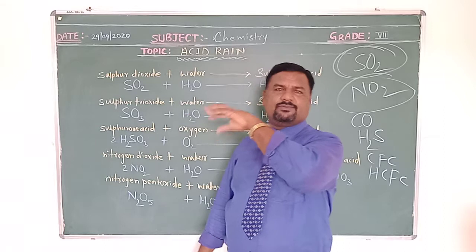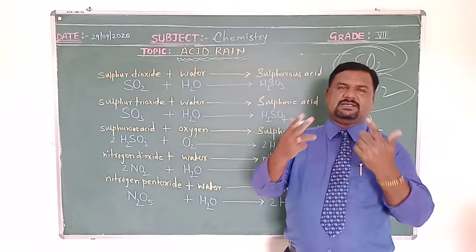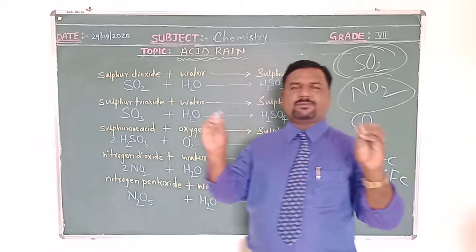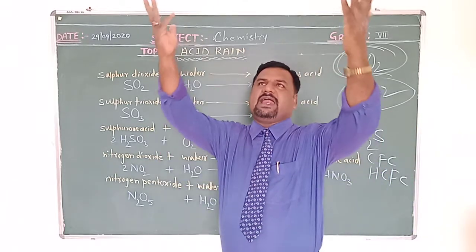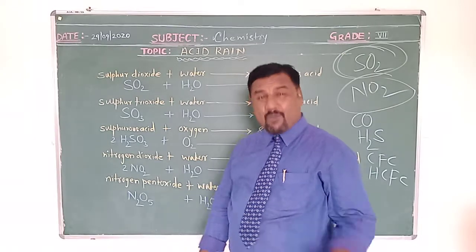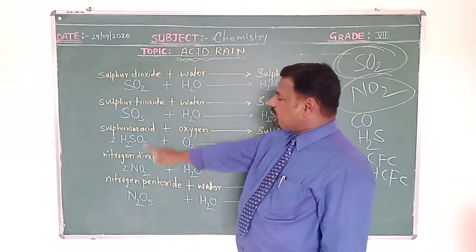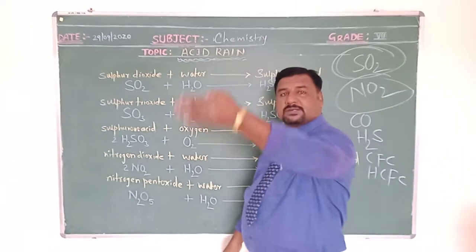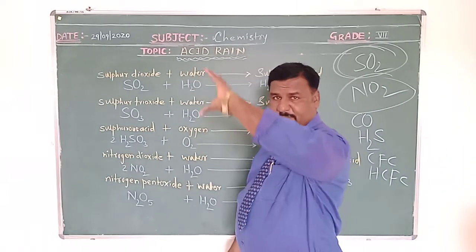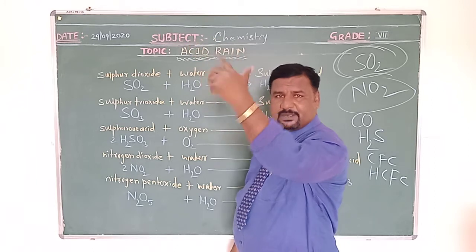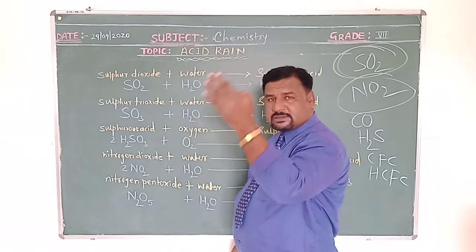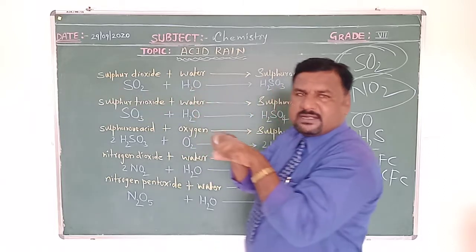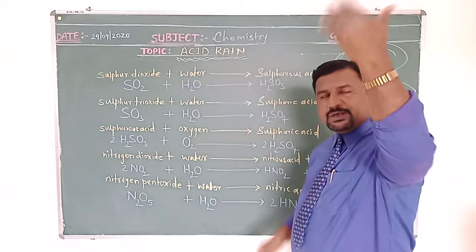These oxides of sulfur and oxides of nitrogen are present in the air, in the smoke and waste released from various industries, and that is further added to the atmospheric air. Then what happens? These oxides of sulfur and oxides of nitrogen react with the water vapors present in the air. There is a mixture of several gases, so the oxides released from various industrial sources are added to the air.